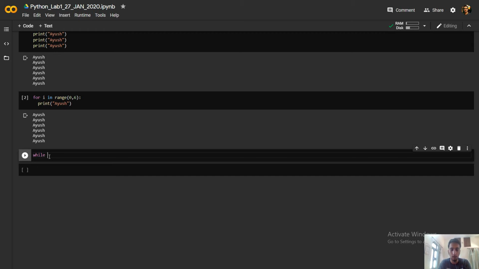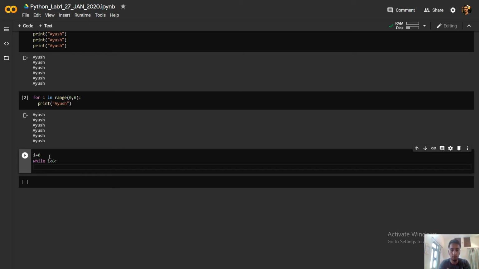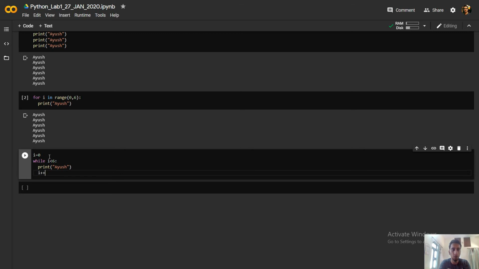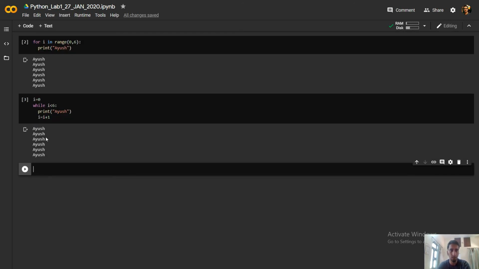Initially let's put i equals 0, and then I will say while i is less than 6, print my name, and keep on increasing the value of i, so i equals i plus 1. Let's see the same thing. It has printed my name 6 times.